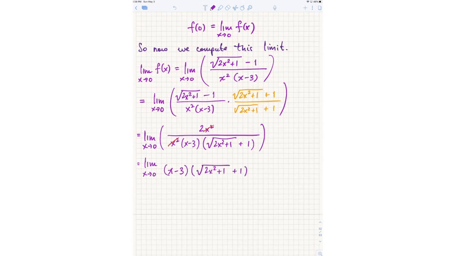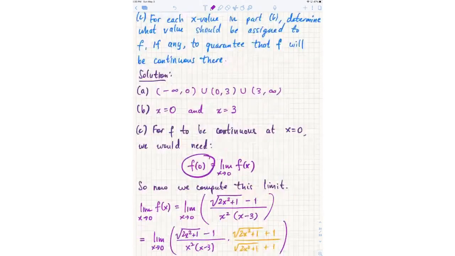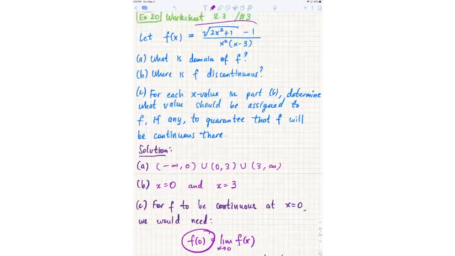So now I should be able to. If I substitute 0, I get 2 over negative 3 times 1 plus 1. So I get negative 1 over 3. In other words, f of x is the original function, but it is not defined at x equals 0.